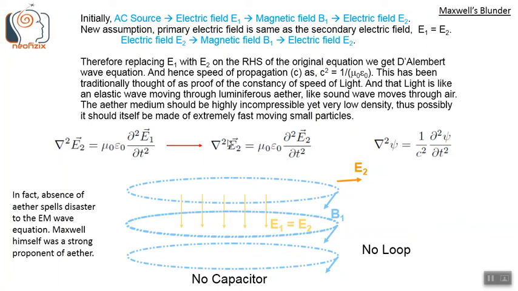This has been traditionally thought of as proof of the constancy of the speed of light, and that light is like an elastic wave moving through luminiferous ether, like sound waves move through air. The ether medium should be highly incompressible, yet very low density. Thus, possibly it should itself be made of extremely fast-moving small particles. In fact, absence of ether spells disaster to the electromagnetic wave equation. Maxwell himself was a strong proponent of ether theories.